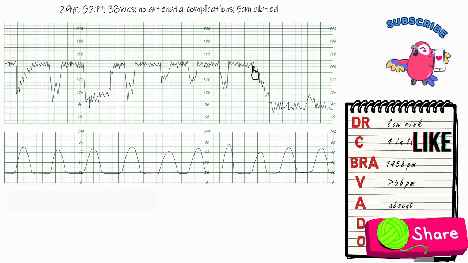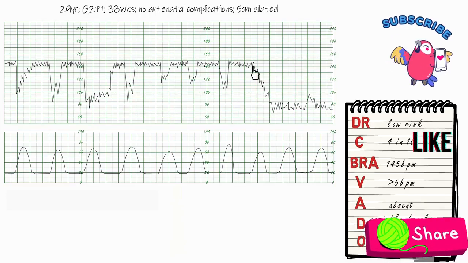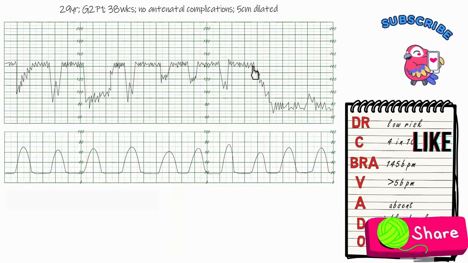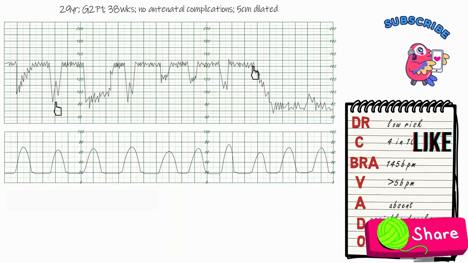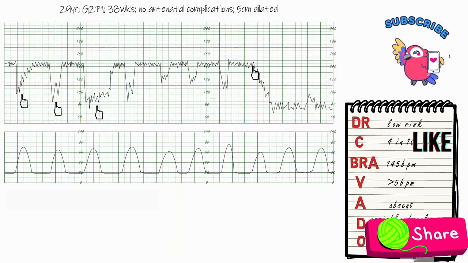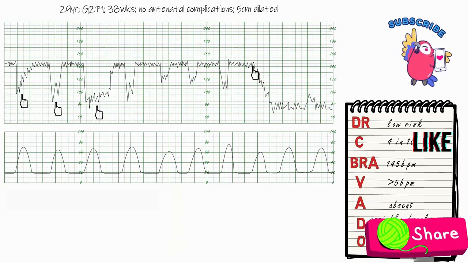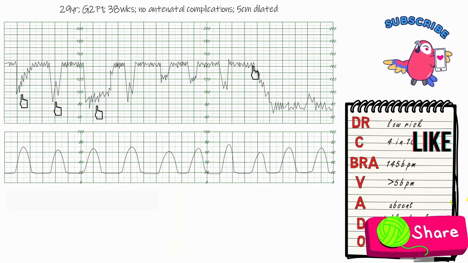Now, initially in the trace, there are variable decelerations with more than 50% of contractions with concerning characteristics. So we can see the biphasic shape, the W shape of the decelerations over here. We can see a prolonged variable deceleration lasting more than 60 seconds over here. It's lasting around 2 minutes. We have a decel with a prolonged recovery time to baseline over here. So these are all concerning characteristics.